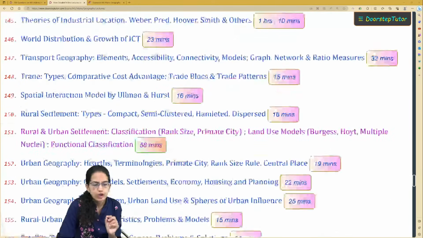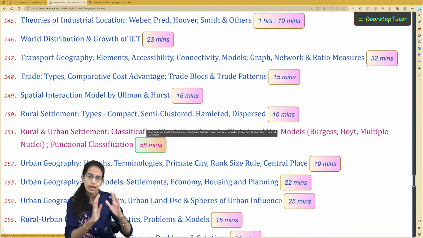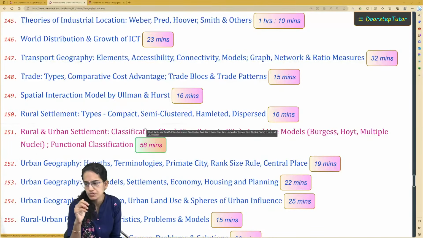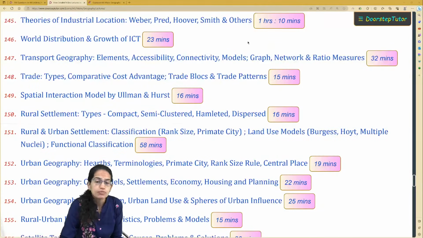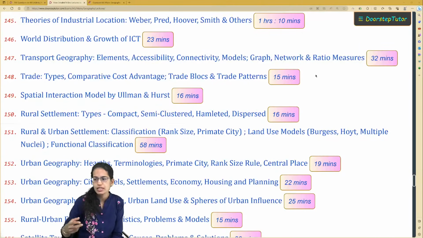Under transport geography, most of the texts you would find say that this is not part of the actual syllabus, but there are questions from transport geography which have been asked in previous papers. So you need to cover this topic carefully, and if you substantiate your answers with graph and network theory and ratio analysis, that is an exceptionally good answer, because that is something that only a geography student who has studied transport geography in detail in their masters would be able to do.